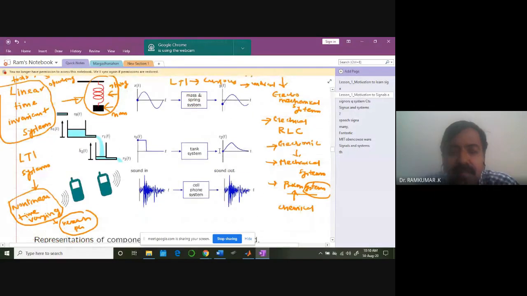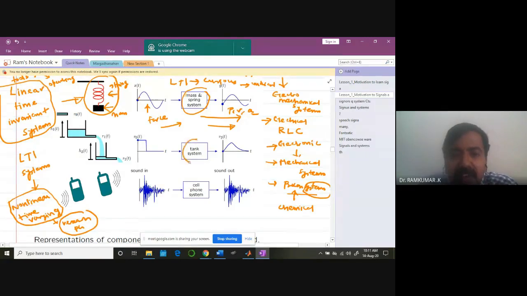Look at this. I have a tank system also. This also, if you look at it, is a mass spring damper. We have seen that there is an input signal. The input signal can be a force, and due to the force you may get a change in position, velocity, acceleration. That's what I showed you in that small video of a mass spring damper system. You apply force, and there is a change in position, velocity, and acceleration.